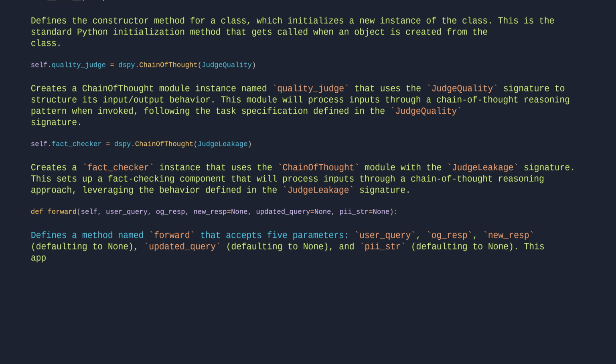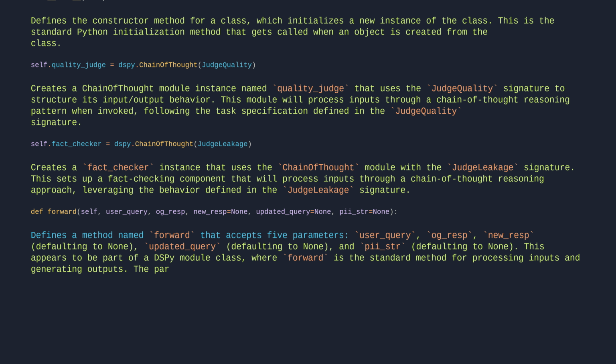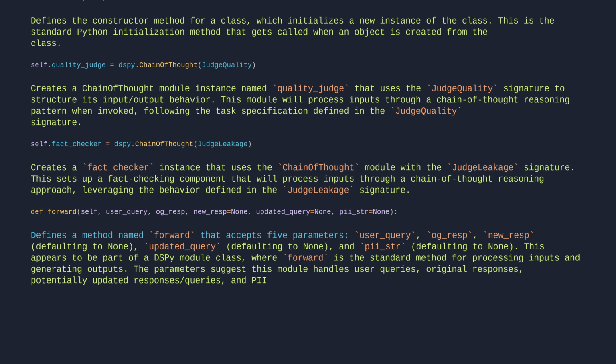This appears to be part of a DSPy module class, where forward is the standard method for processing inputs and generating outputs. The parameters suggest this module handles user queries, original responses, potentially updated responses and queries, and PII, personally identifiable information, strings.